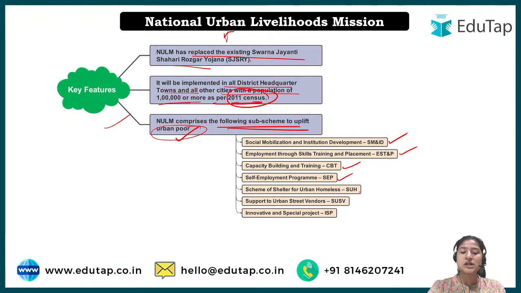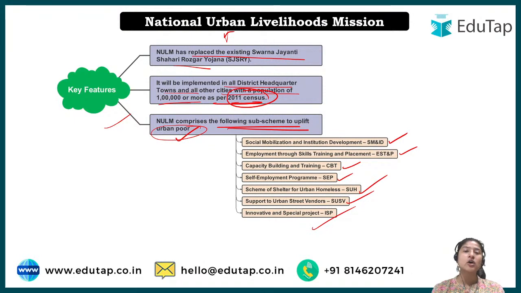Then there is a scheme for shelter for urban homeless. So there is also a scheme which provides shelter for the urban homeless, the people who live in urban areas but are homeless. Then to support urban street vendors, a program is there which solely focuses on the street vendors of the urban areas, and innovative and special projects. So these are everything that is done under this mission, with the focus on the urban poor.